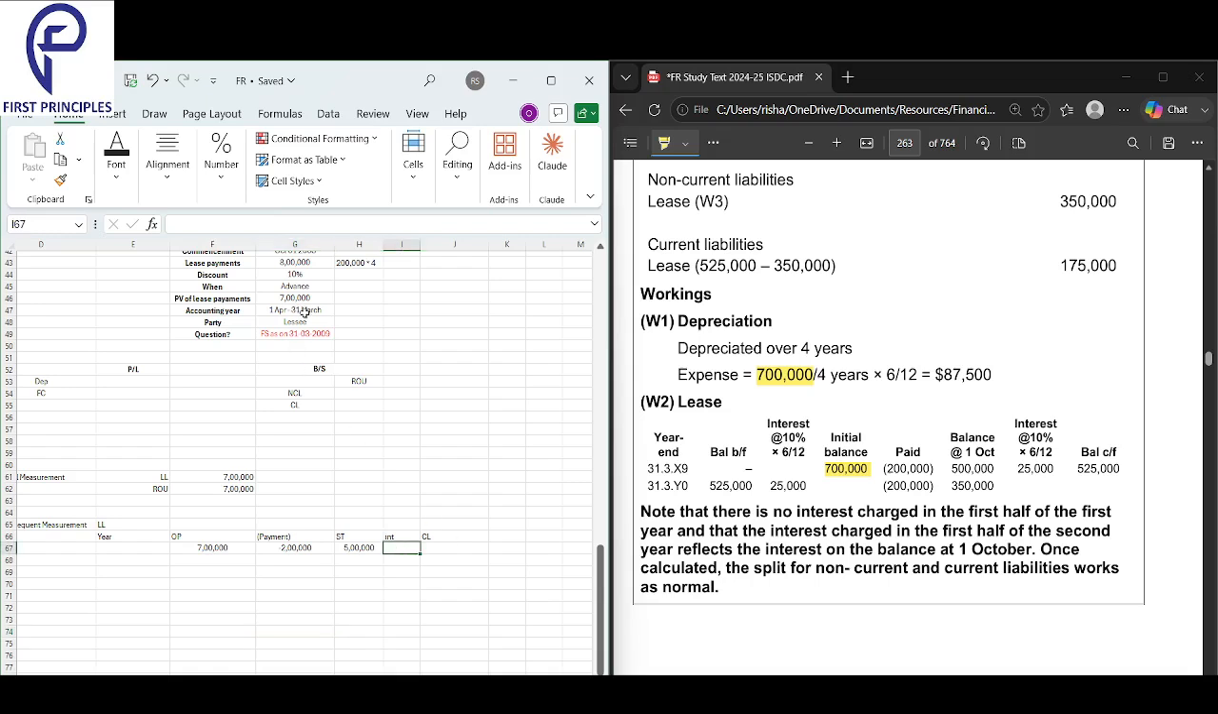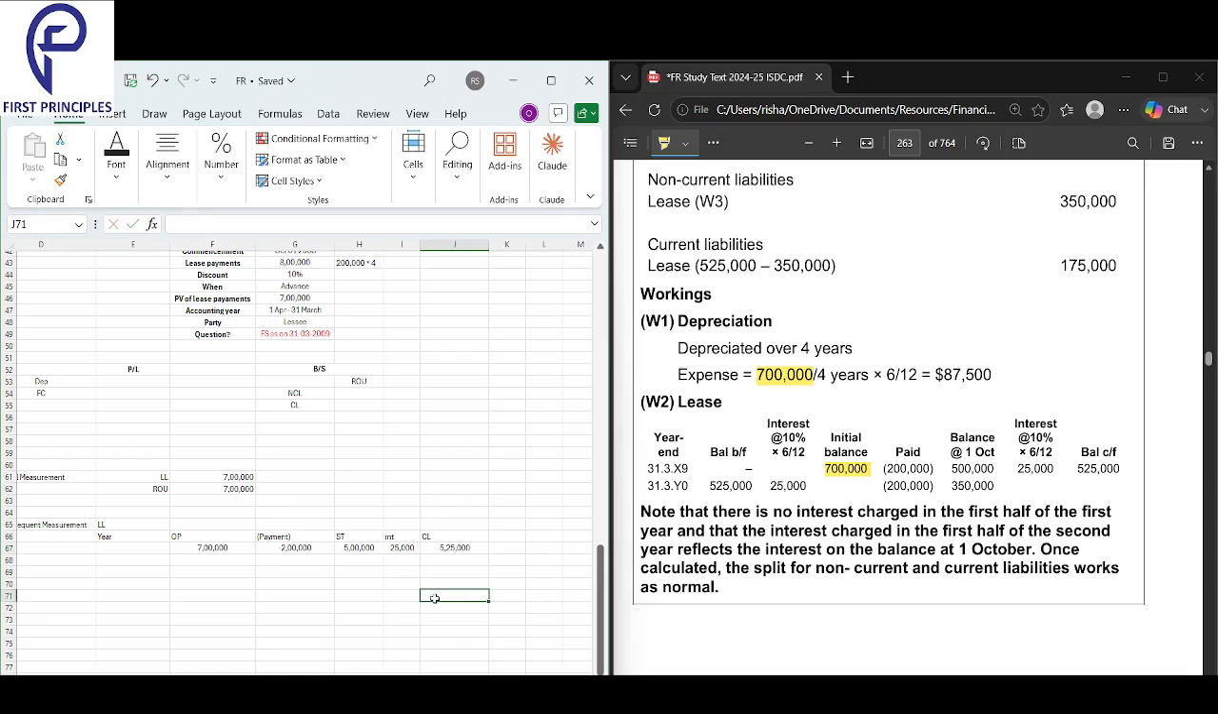10%, I've already written down 10% here. Only 6 months of that. So 5 lakhs into 10%, guys, we will get 50,000. But only 6 months, so we'll get 25,000. So this is my total liability as of the year end: 5,25,000 is my total liability.